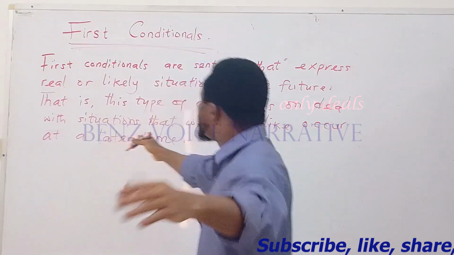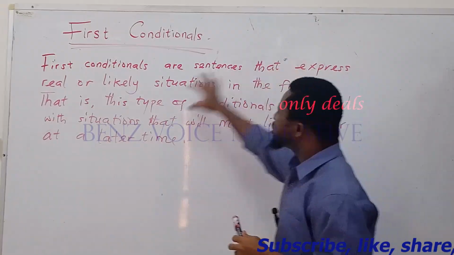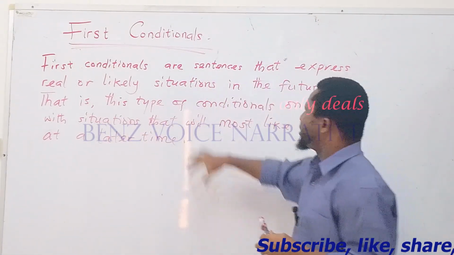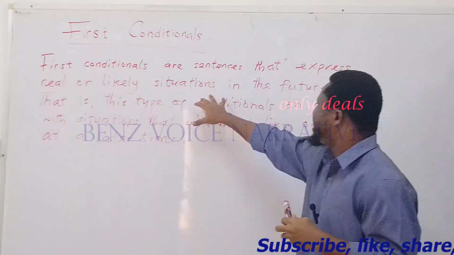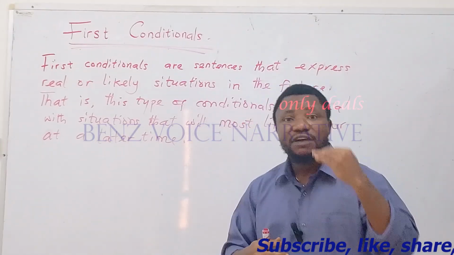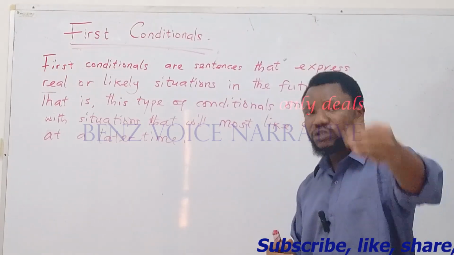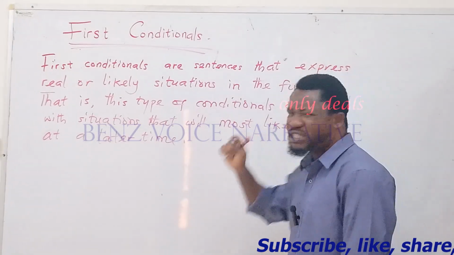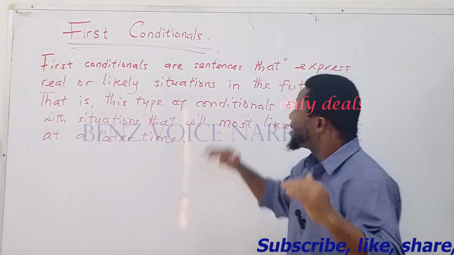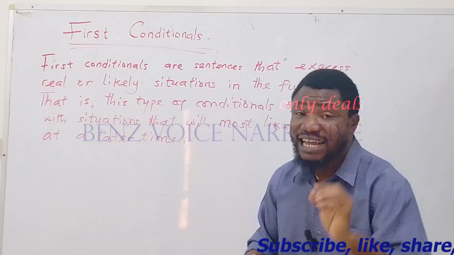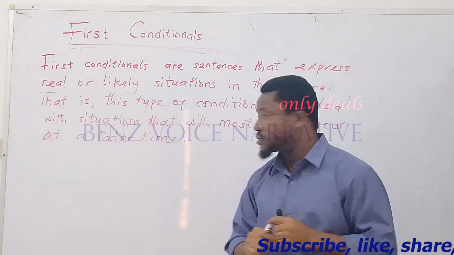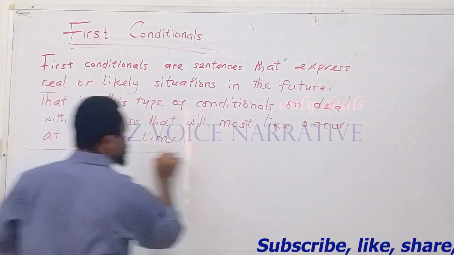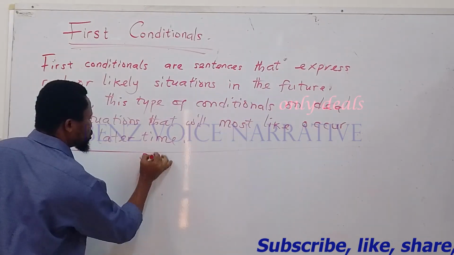This is what first conditionals talk about. Situations that are likely to occur. The sentences that talk about real or likely possibilities. They talk about possibilities that will occur or that will most likely occur in the future. Real situations. That said, let's dive into the most crucial part of this class, which is to look at the structure of first conditionals.